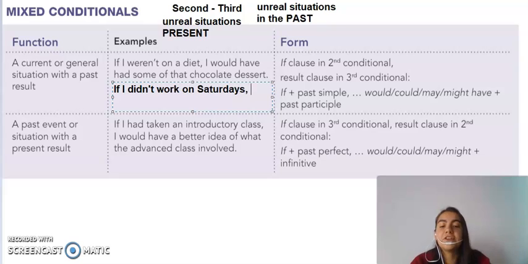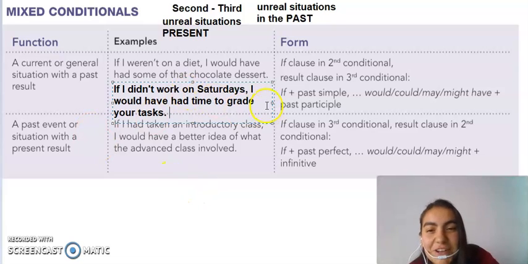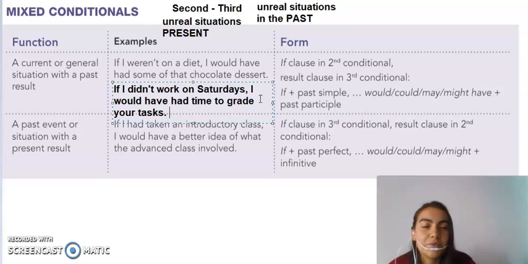If I didn't work on Saturdays, I would have had the time to grade your tasks, right? Real situation. So this means that I do work on Saturdays, and I didn't have time to grade your tasks because I worked on Saturday, right? So in the hypothetical situation that I didn't work, I would have had time to grade your tasks, right?